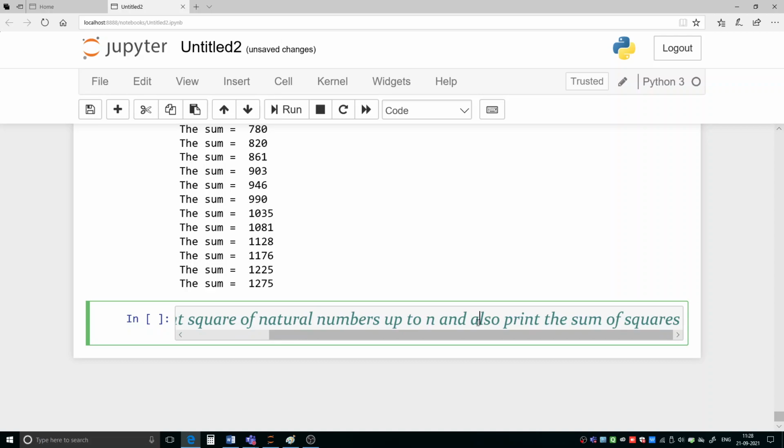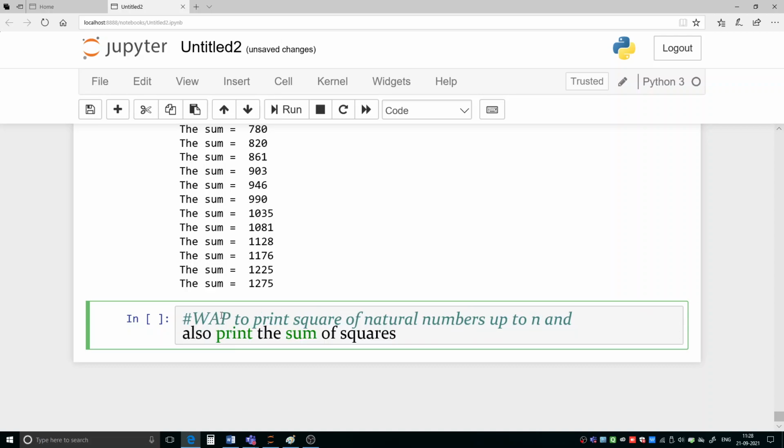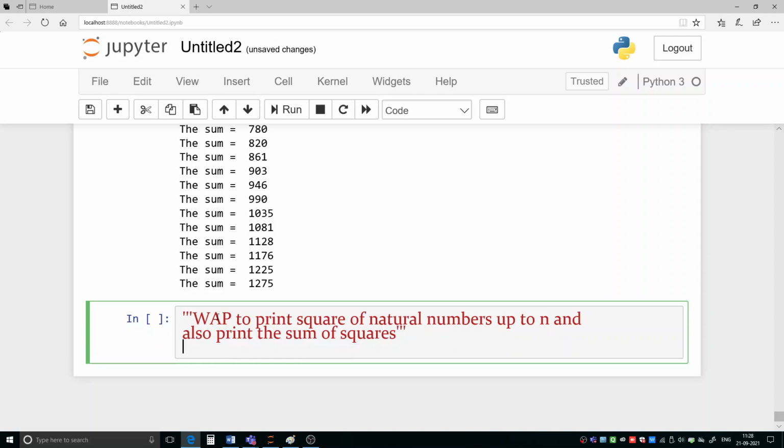I hope you have got the question. Multi-line comments I am making. So this time what we have to do, we have to take the limit n from the user, and then print the square of all the numbers, and also calculate the sum of squares of all the numbers. So these three things we have to perform.